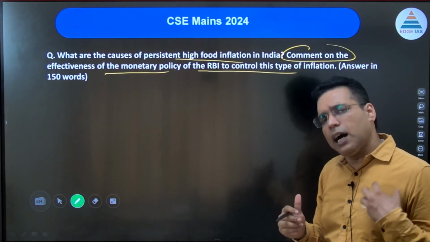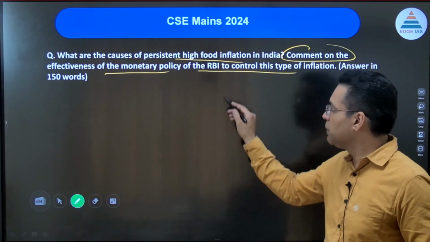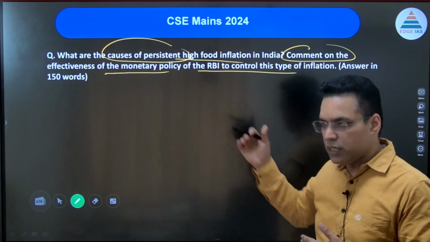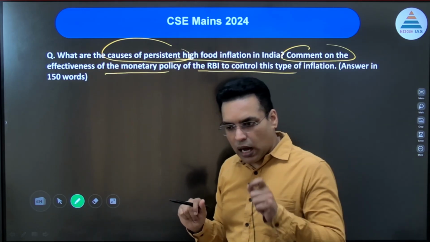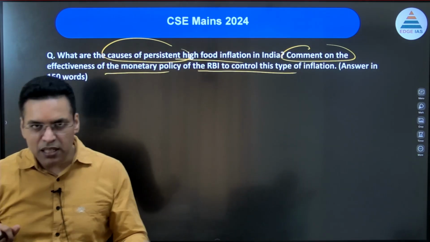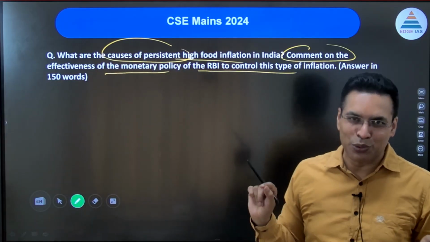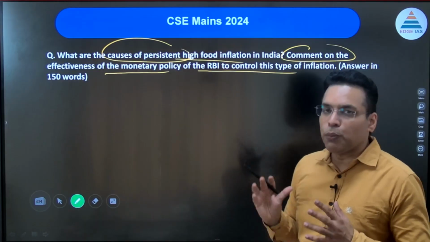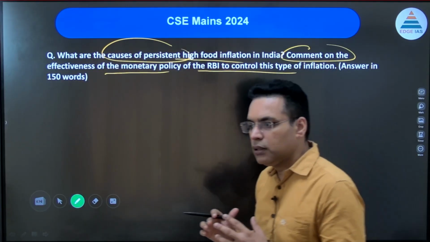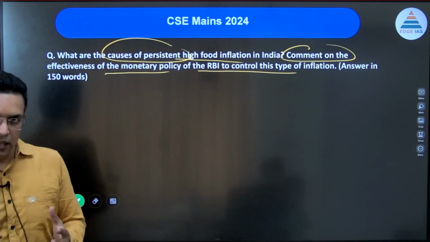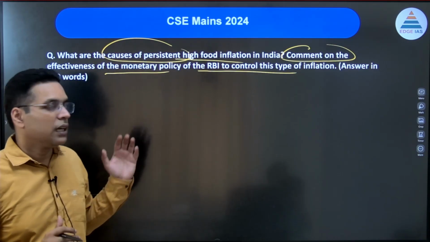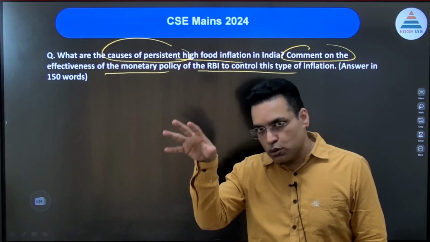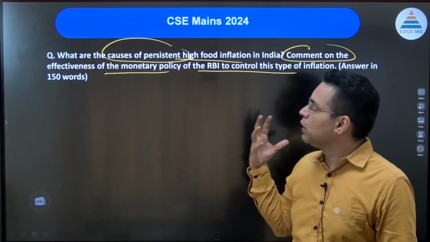But RBI ने क्या किया? RBI ने उसको control करने के लिए repo rate. Okay, RBI went ahead with. So first part is the causes of high inflation, which you can list 1, 2, 3, 4, already discussed. Effectiveness of monetary policy, RBI using money supply to control food inflation is not the right approach, because this is a debate always among the economists that RBI की जो policy है that is not effective. Had the issue had been money related, then RBI का policy effective होता. But here food inflation हो रहा है and RBI repo rate increase करके overall economy को slow down कर दे रहा है, and that is not good for economy from perspective.